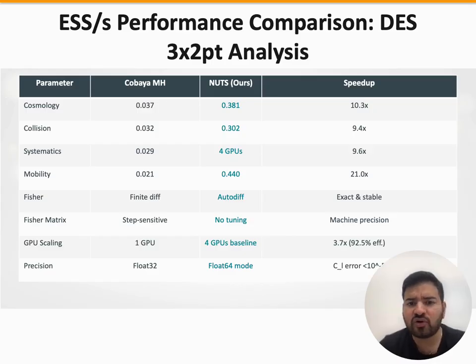For practitioners in the audience, the 20-hour wall time for 16,000 NUTS samples may sound long, but these are nearly uncorrelated samples. Cobaya's 40-hour run produces 140,000 samples, but after thinning for autocorrelation, you end up with far fewer samples that are effective. Our ESS per second comparisons account for this directly.